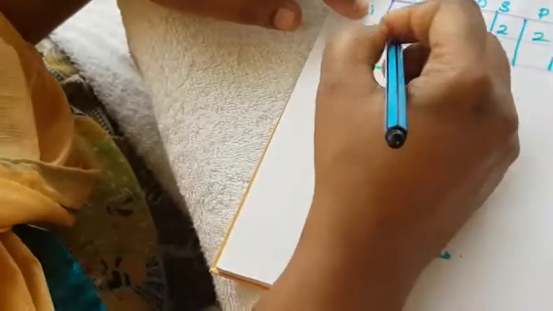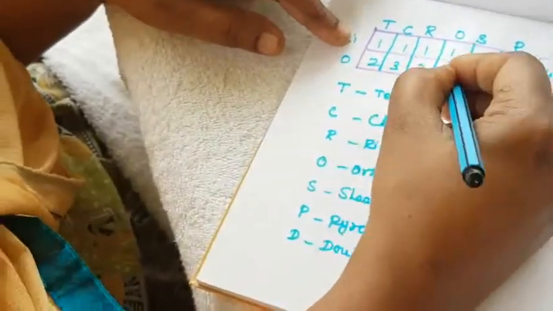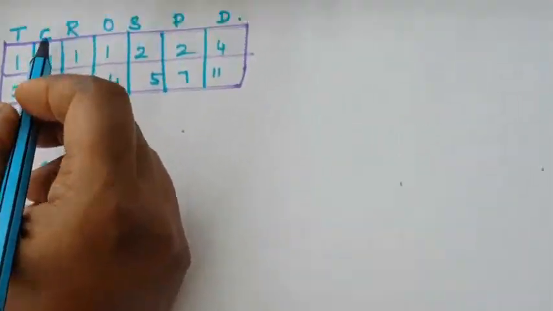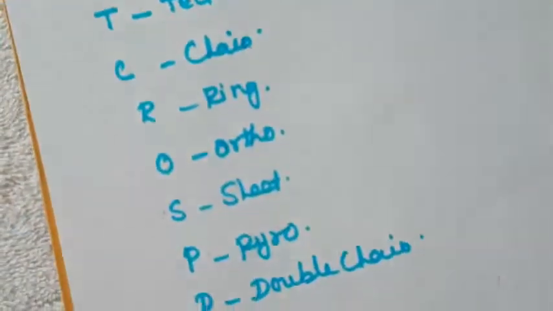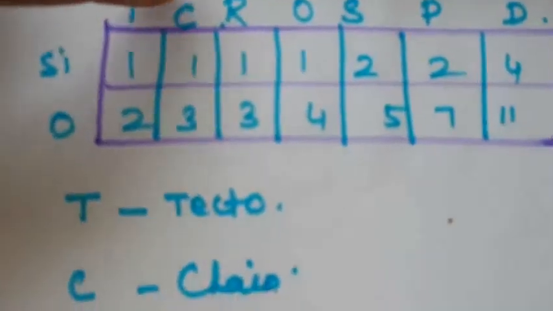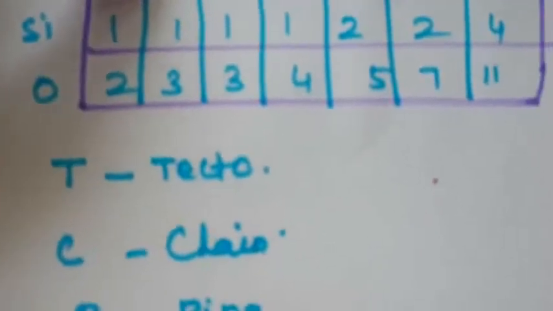How to remember this? 1 1 2 2 4 3 3 4 5 7 11. So in a jungle, a tiger came to solve the problem between a cat and a rat for an orange.